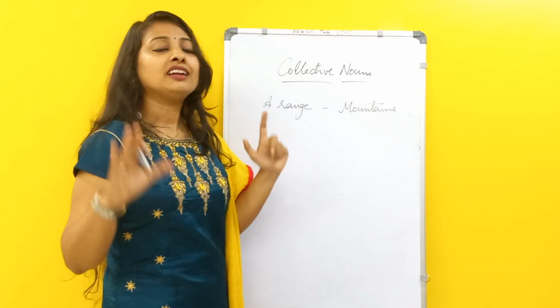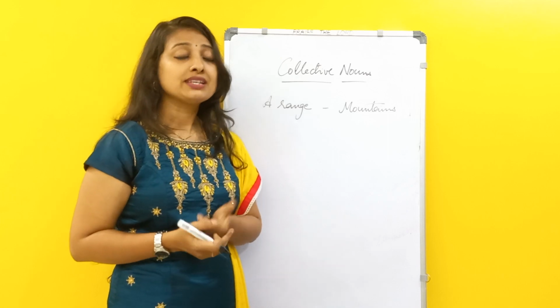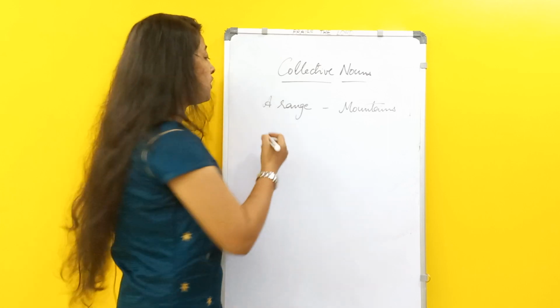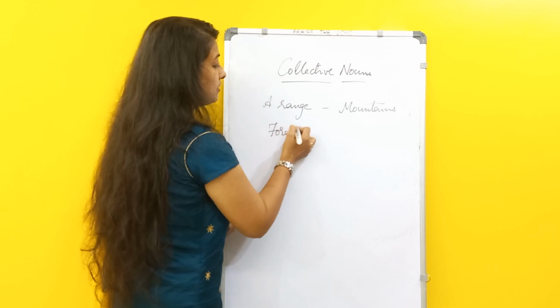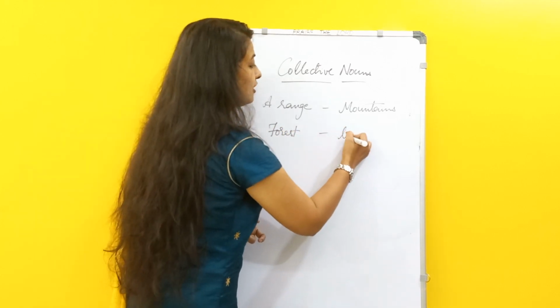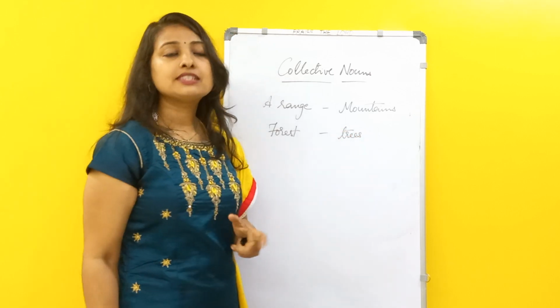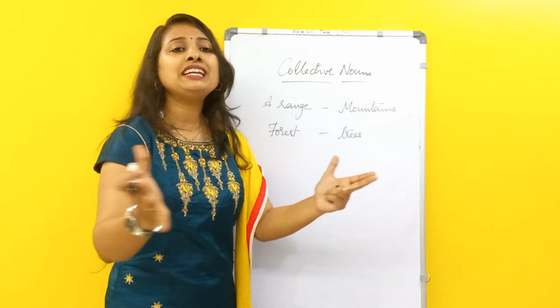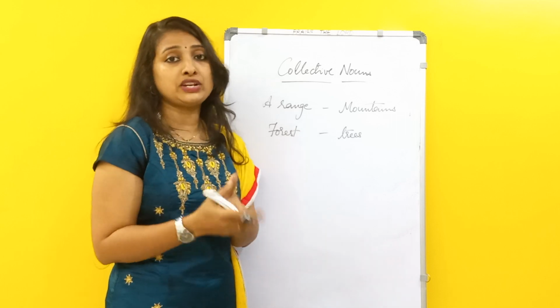So when they are together we call them ranges. Forest. What is a forest? A forest comprises trees. So when so many trees are together, we'll say a forest of trees.